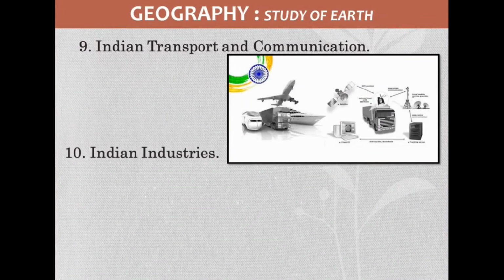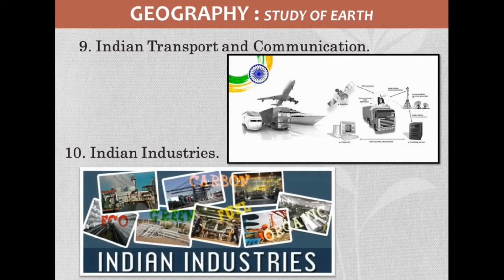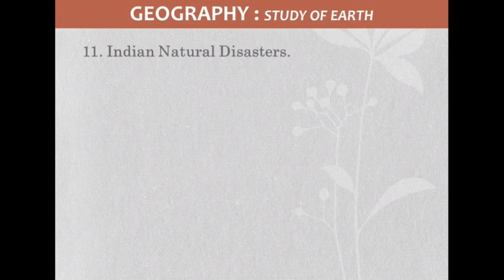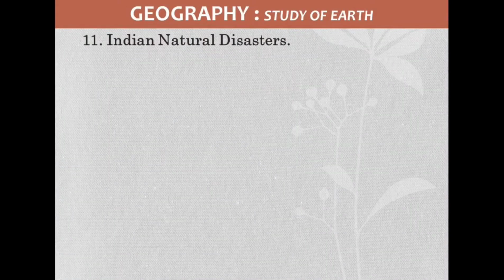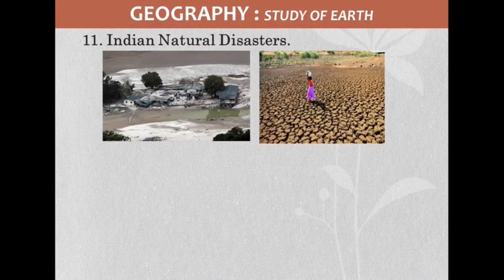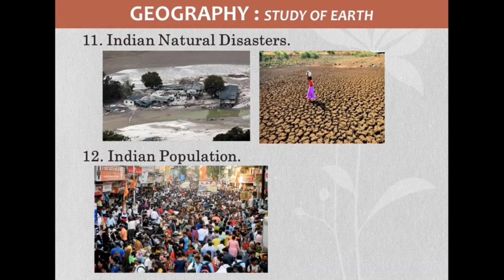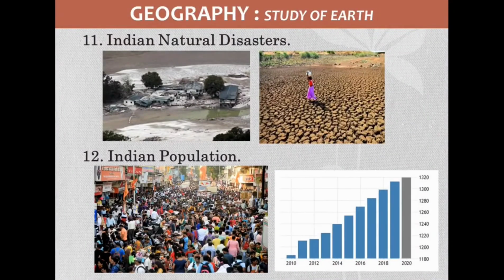And the problems of transport, and especially in this chapter we discuss the golden quadrilateral project. And the 10th one, Indian industries, types of industries, and the factors which influence the establishment of industries, that is the concept we discuss. Indian natural disasters, very important: earthquakes, cyclones, and landslides. How these happen in India, and what measures we have to take to prevent these natural disasters.